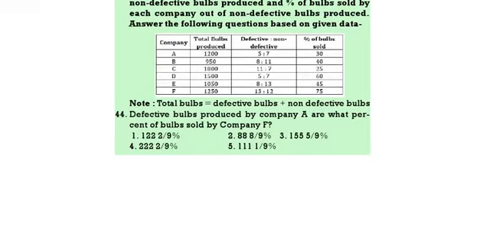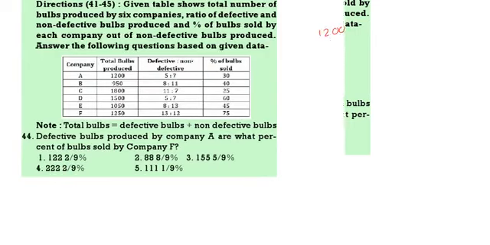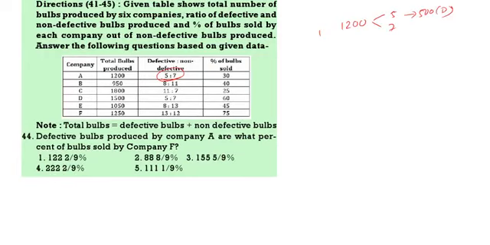Next. Defective bulbs produced by A is what percent of the bulbs sold by F? Defective of A, 1200, in this 5 is to 7, that means 500. In A, 1200, 5 is to 7. So 500 will be defective. Bulbs sold of F.